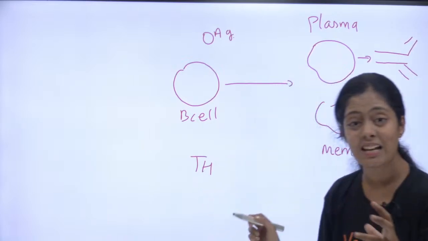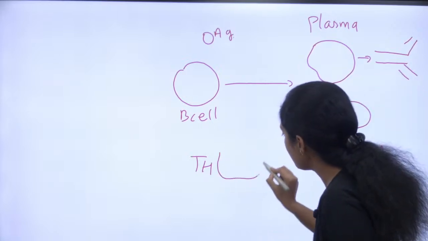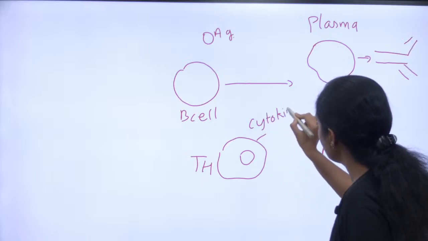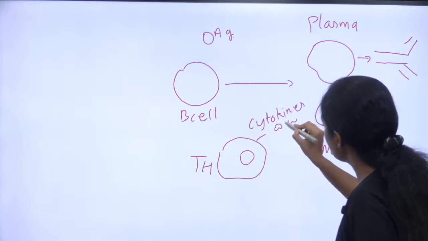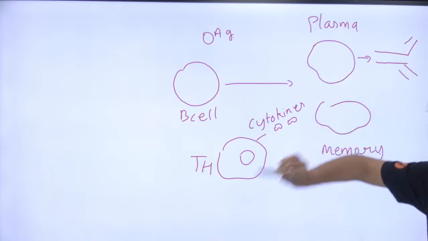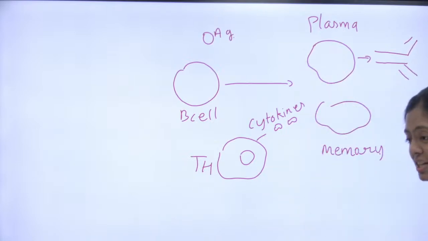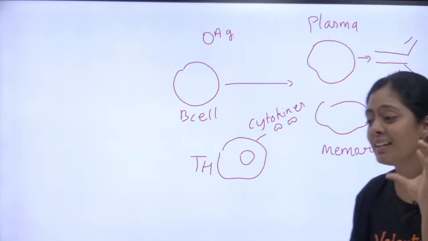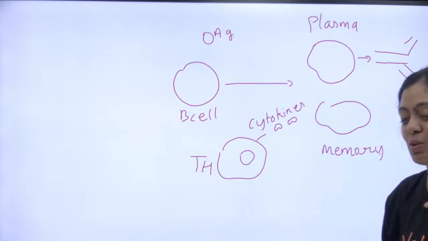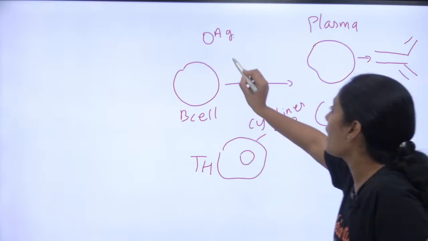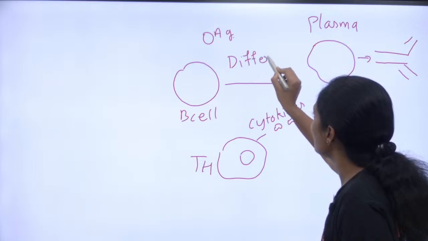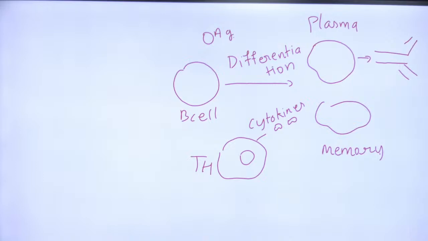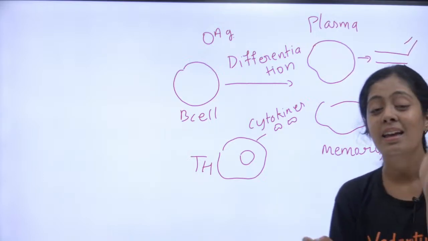In the TH cell, in the helper cell, this helper cell is going to produce a substance called cytokines. Very important. Imagine these are cytokines. These cytokines help in the process of differentiating the B cell into plasma cell and memory cell. Yes, rightly said, the king of immunity, ma'am, it controls the B cell to release antibodies. This process is called differentiation. Okay, this is what you all must understand very clearly. Why does the helper T cell help, and whom does it help?